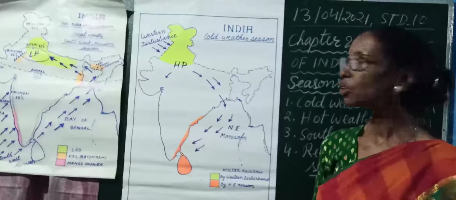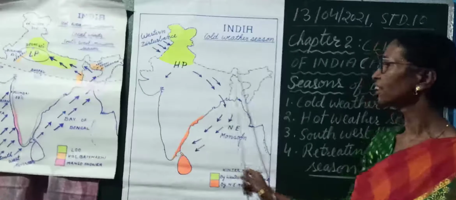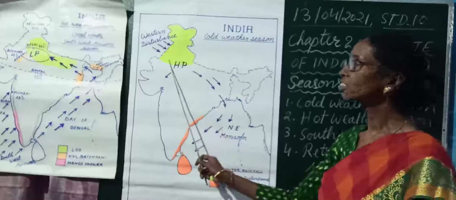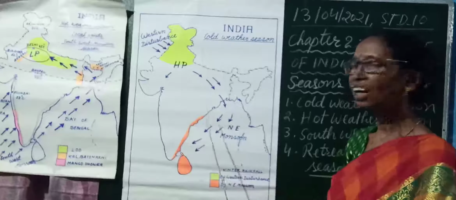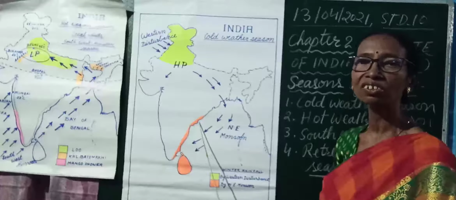So do remember, during the cold weather season in India, there are 2 small parts which receive winter rainfall, and these are the different sources by which these areas receive rainfall.